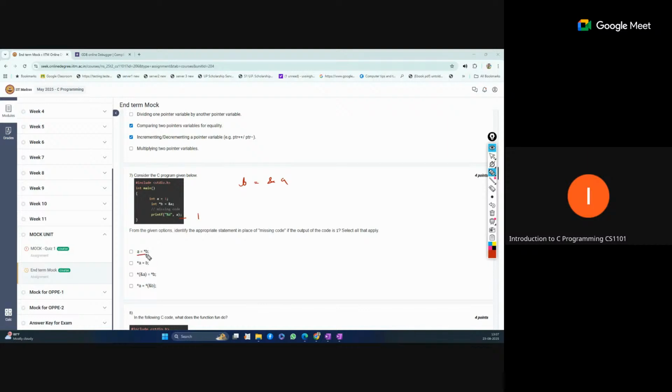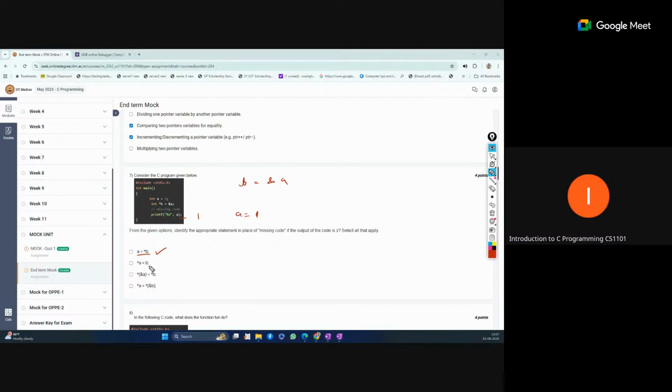If we write A equal to *B, what is the meaning of this? A is equal to the value at B, so that is still 1, correct? Asterisk B means dereferencing, we are dereferencing B, and B is a pointer to A. So the same value 1 will be assigned to A, and then that will be printed. So this is correct.